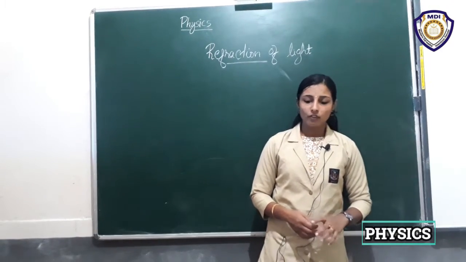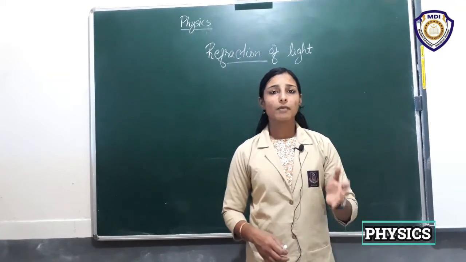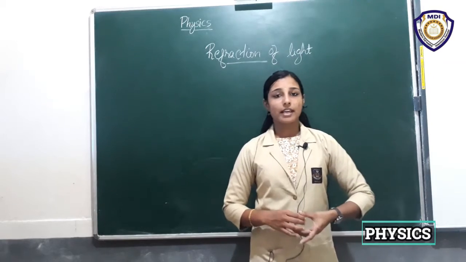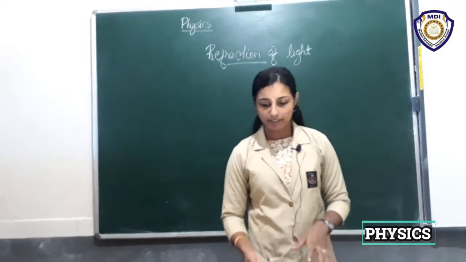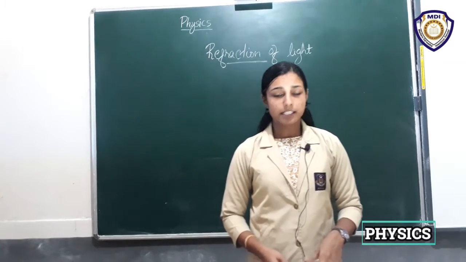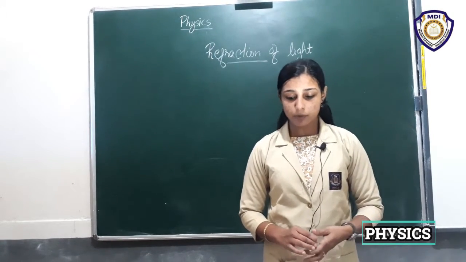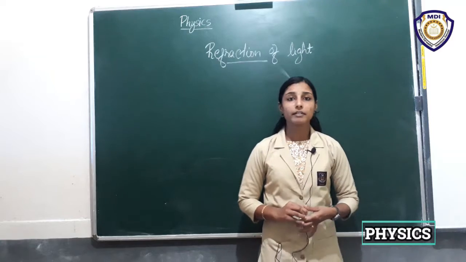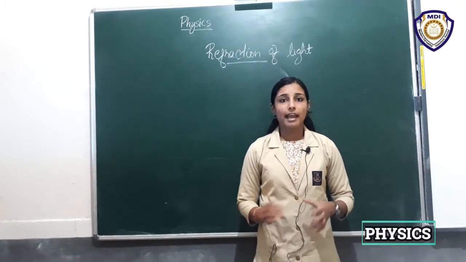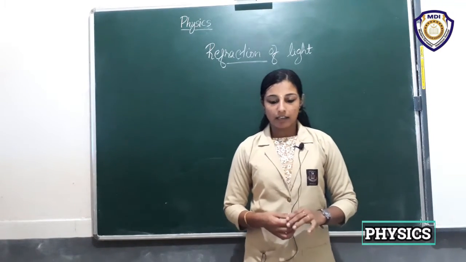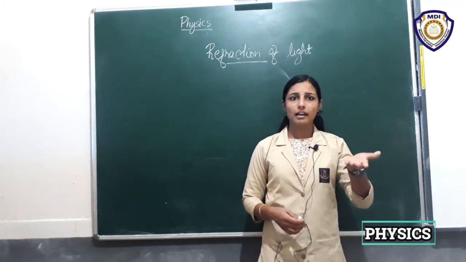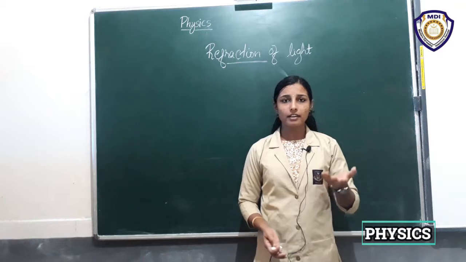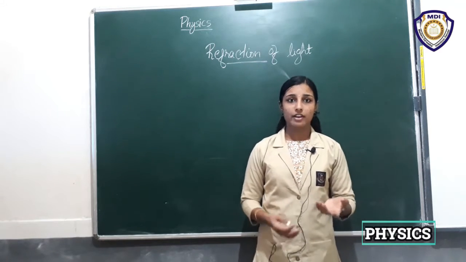Okay, so we can understand it by seeing some day-to-day experiences in our life. There are some examples given in your textbooks. You might have observed that the bottom of a tank or pond containing water appears to be raised. It is somewhat raised from where it actually is, right? So this is because of refraction of light.